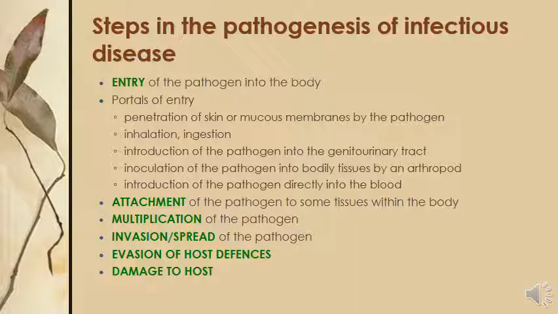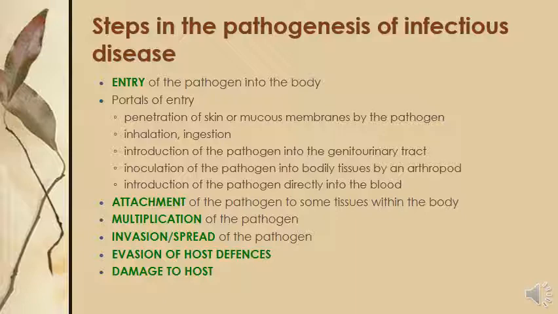Okay, then there is inoculation of the pathogen into the bodily tissues by an arthropod. There are many vectors involved in the spread of disease, like in our Multan city, many sand flies are now causing leishmaniasis. So a sand fly is actually a vector for disease spread.